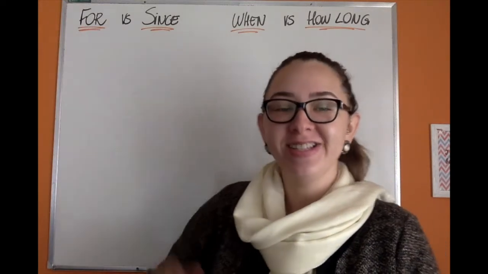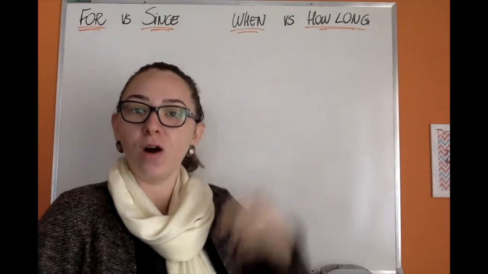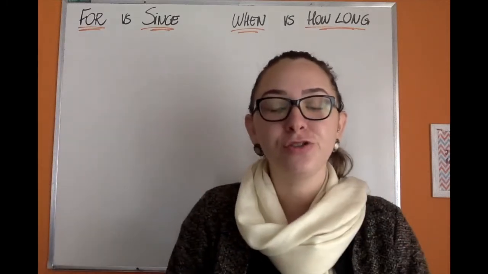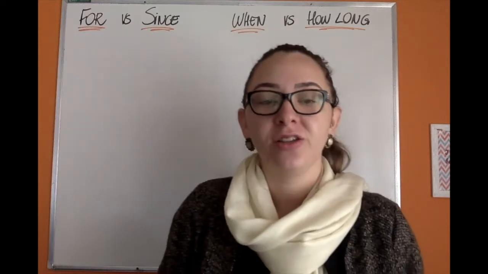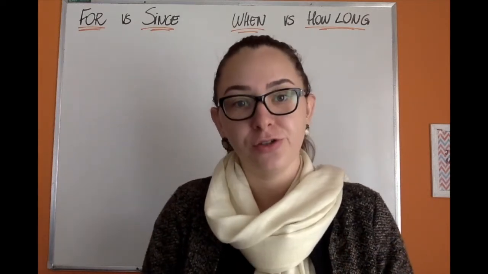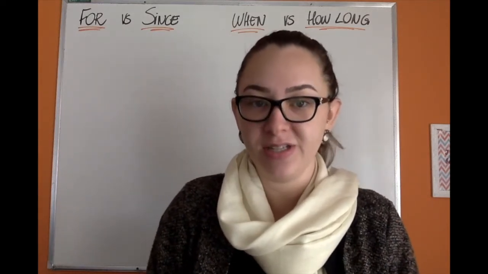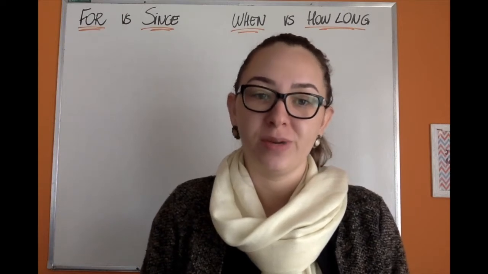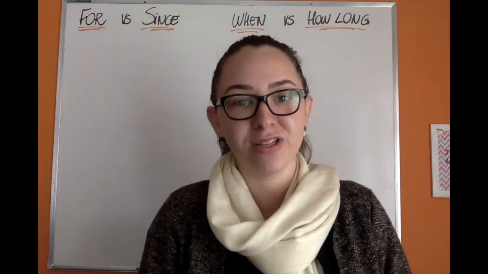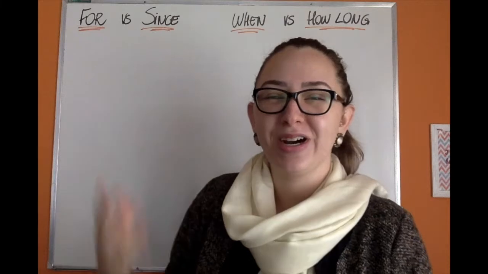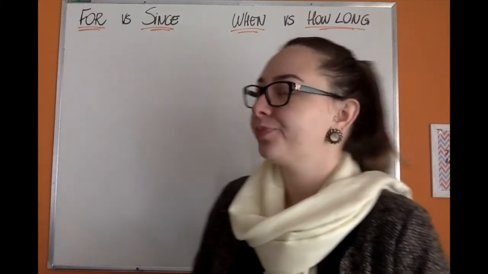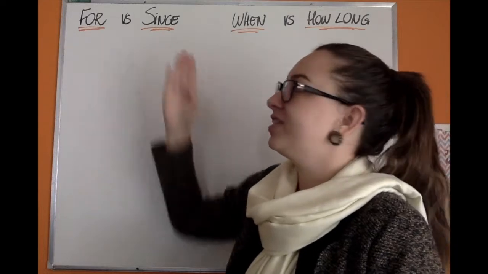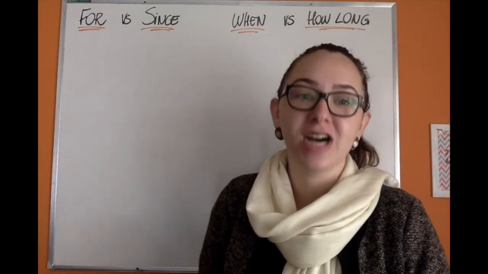For and since, when and how long. These two prepositions and these two question words are going to be related to specific verb tenses. We are going to talk about the simple past and the present perfect here. This is why we have these prepositions. So, for and since are related to time.